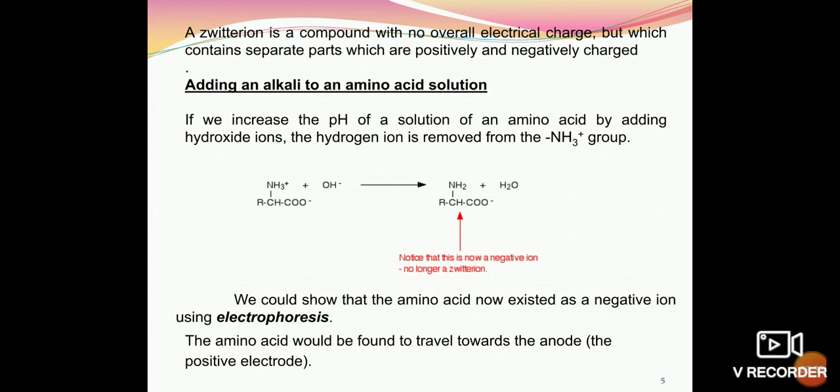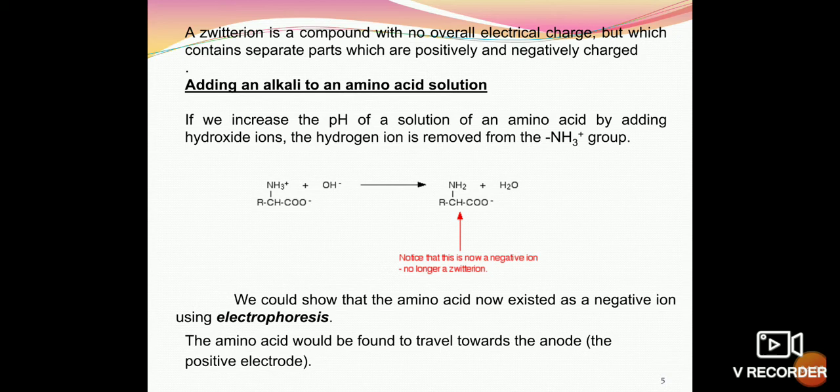We could show that the amino acid now exists as a negative ion using electrophoresis. The amino acid would be found to travel towards the anode. Any ion which travels towards the anode is itself negative, because opposite charges attract each other.